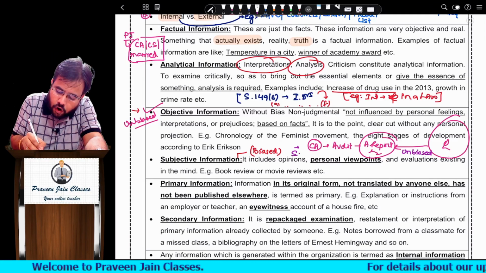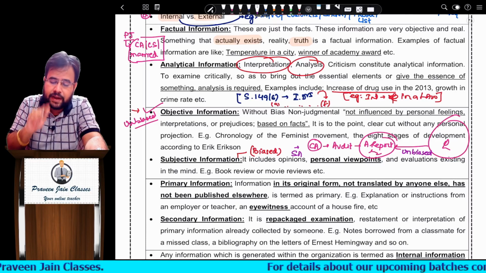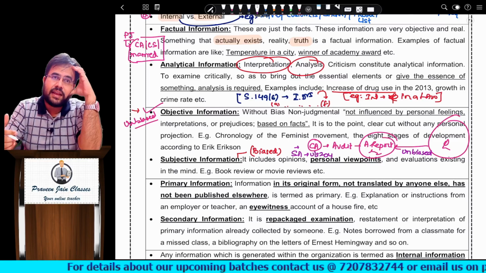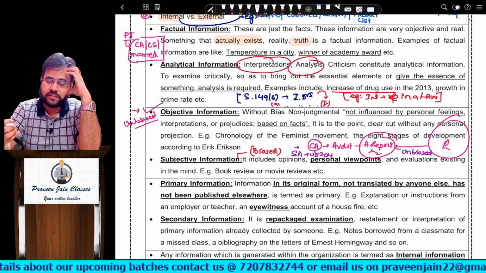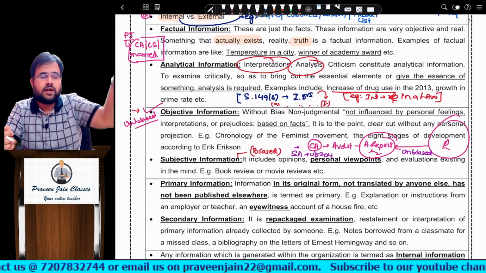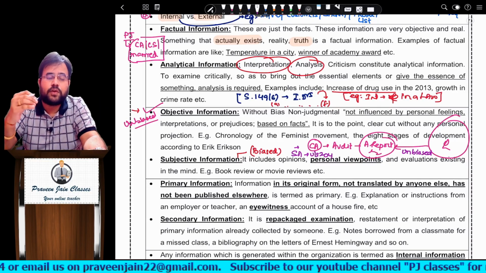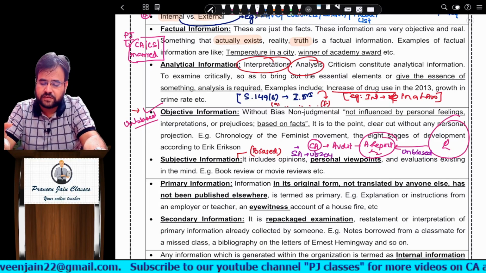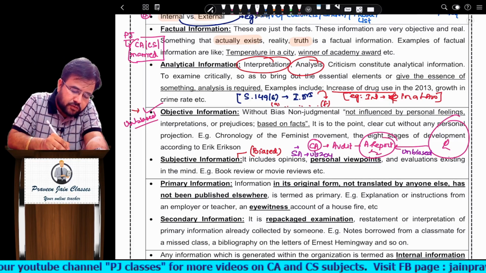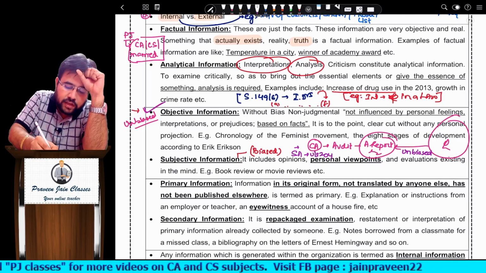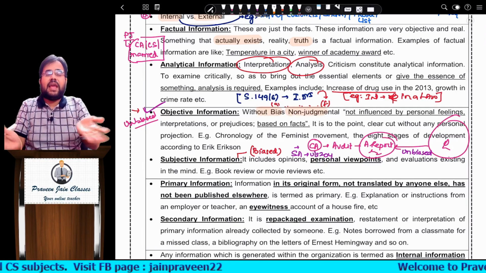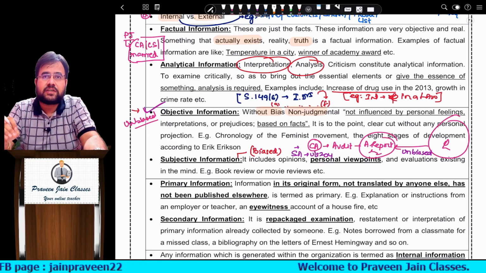Similarly, a secretarial auditor, sir, or you can say a company secretary in practice, when he does a secretarial audit under section 204 and issues the compliance certificate or the secretarial audit certificate, sir, it is giving particular information to the total world that I have conducted the audit and it is showing the compliance of all these things, sir. Now they are unbiased, their opinions are not getting changed, sir. This is what I mean by objective. So here you can say these are without bias, non-judgmental. You tell anybody, everyone will accept it. This is called objective information, sir.